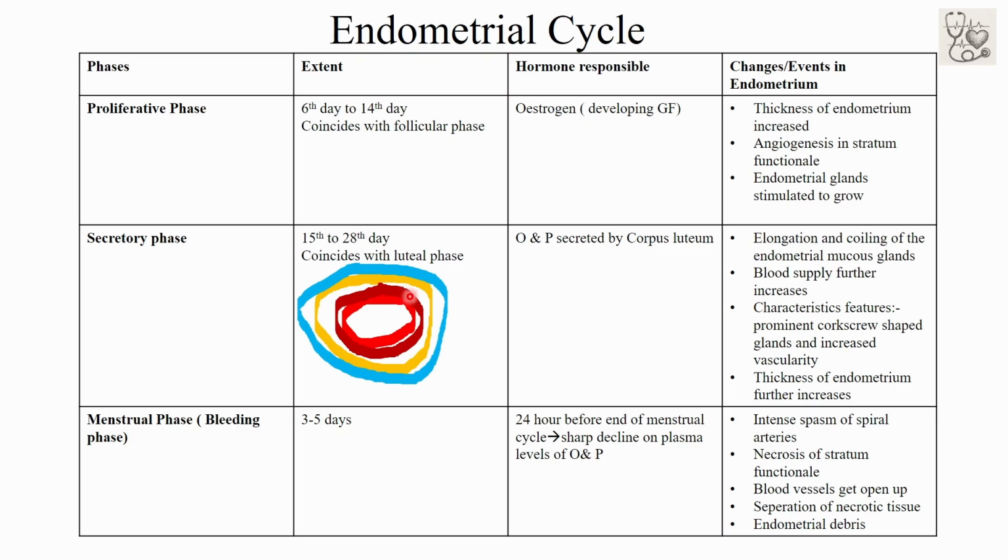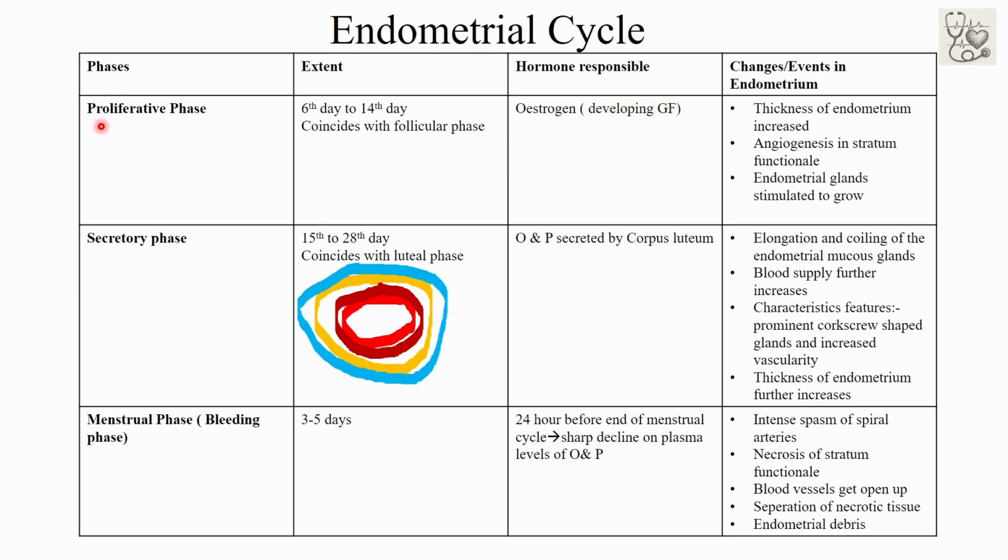So the stratum basale is supplied by the basal straight artery, whereas the stratum functionale is supplied by the spiral artery. The proliferative phase extends from the 6th day of the female sexual cycle to the 14th day. It coincides with the follicular phase, and the hormone responsible for this proliferative phase is estrogen, which is secreted from the developing Graafian follicle.